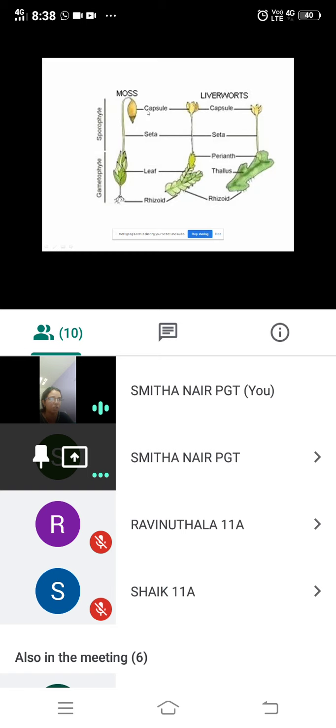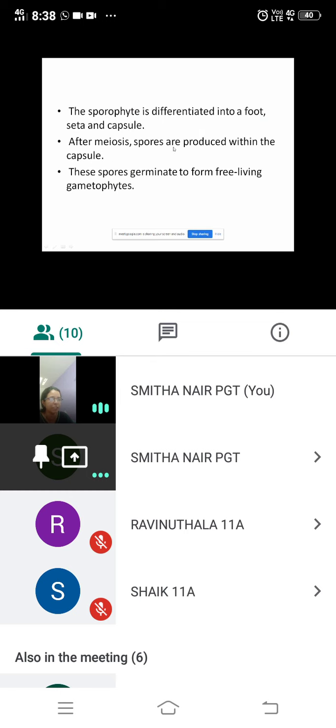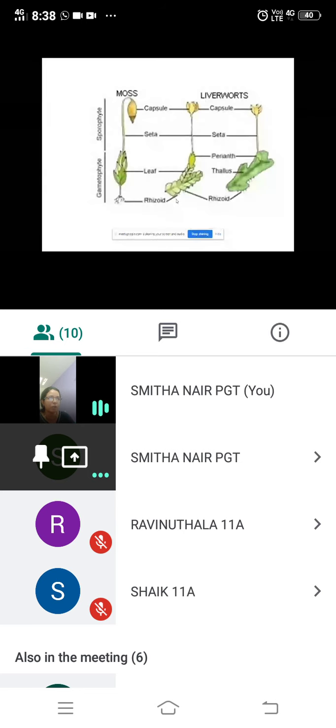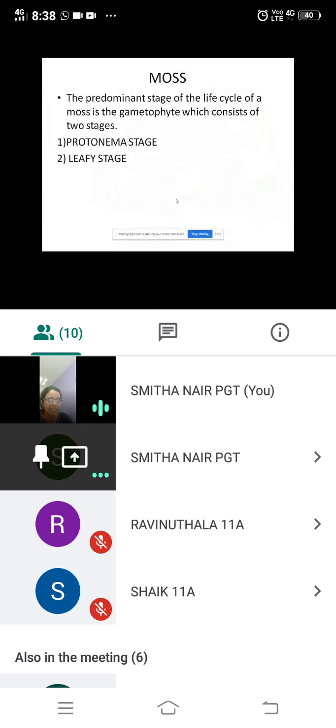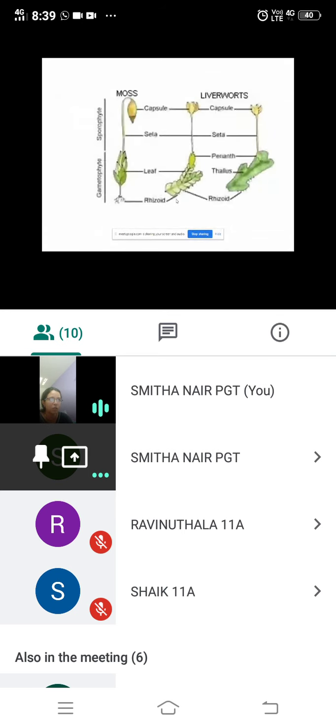Even in moss, spores are produced inside the capsule. But we are talking about liverworts now. So spores are produced inside this capsule. These spores germinate to form free-living gametophytes. Yesterday also I told you the sporophyte is what gives rise to the gametophyte. So here the spores germinate to form the free-living gametophytes. Now an example of liverwort is Marchantia, and that is what we have seen now.